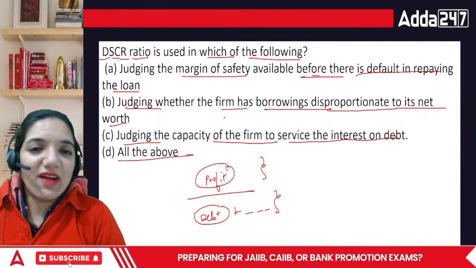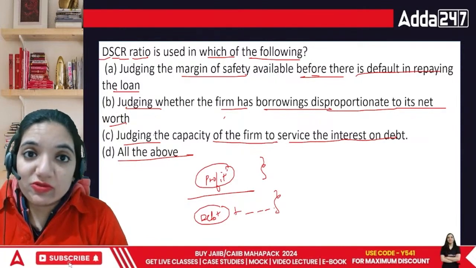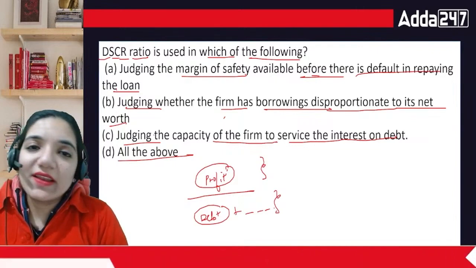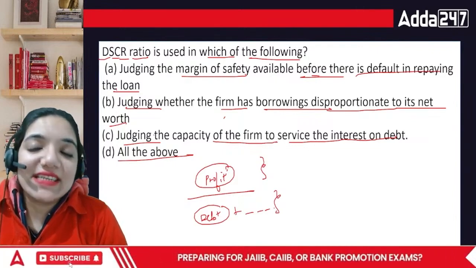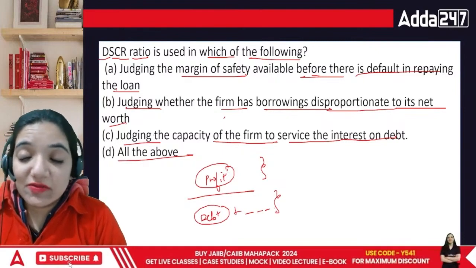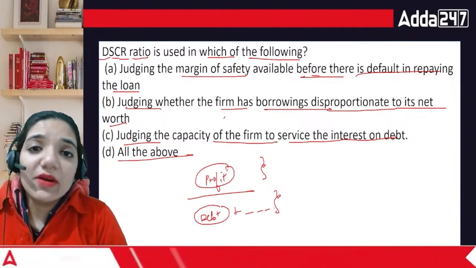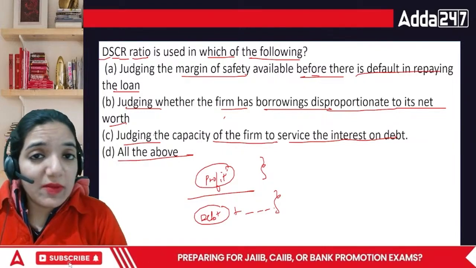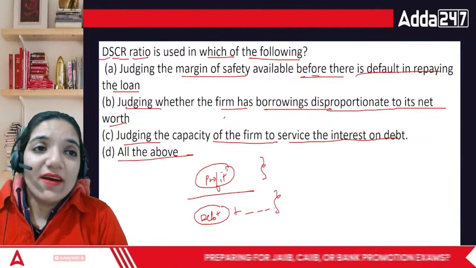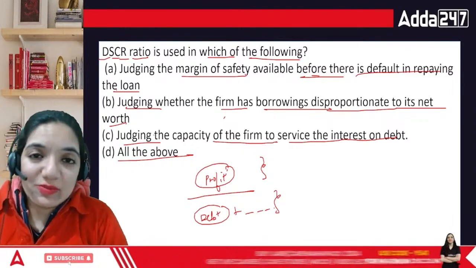Very rude and harsh words to say. But banks have to do this because if you're giving a loan to someone and it turns out to be an NPA, that's the worst nightmare of any bank, and especially the bank managers who are taking care of that particular branch. So the best thing is to find out. And there's no harm. If the person proves that he can pay it back, then give the entire loan to them. Otherwise, it's time to say no to the particular person because of ineligibility.